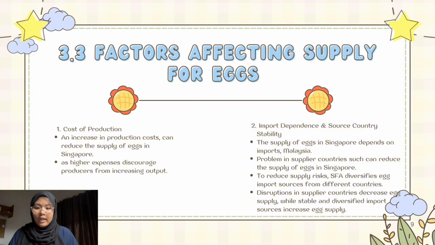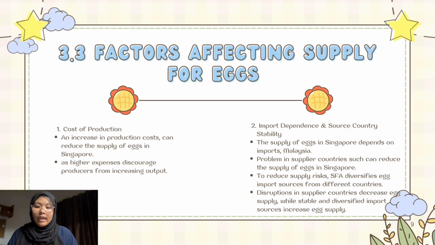First, cost of production. An increase in production costs, including chicken feed, labor, and energy costs, can reduce the supply of eggs in Singapore, as higher expenses discourage producers from increasing output. Second, import dependence and source country stability.